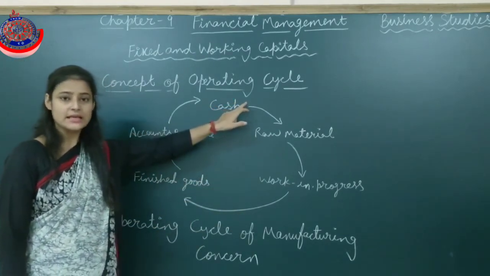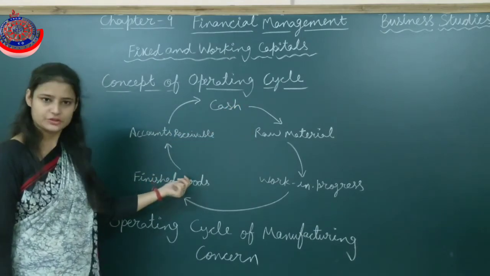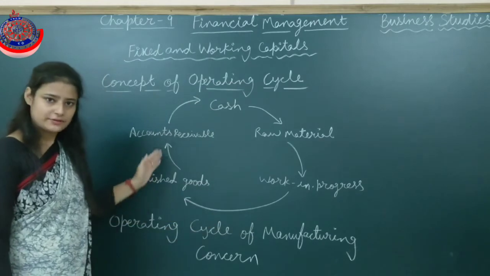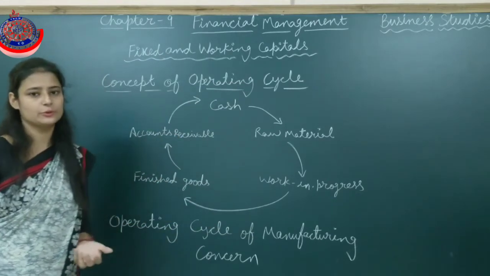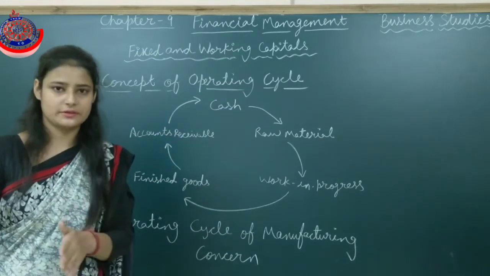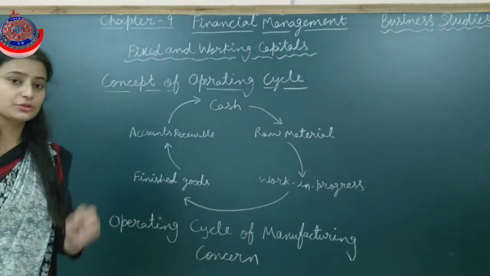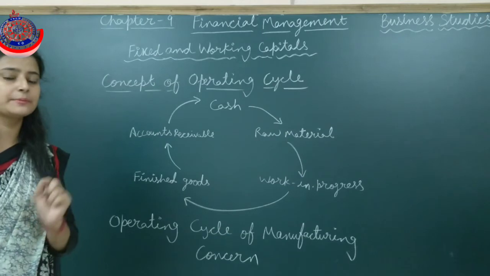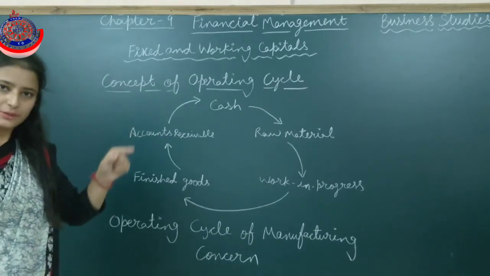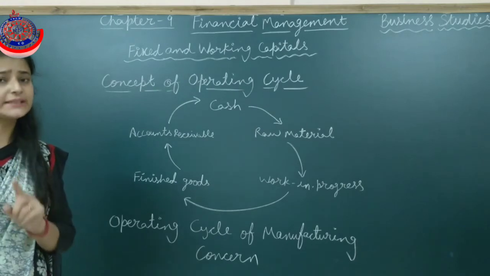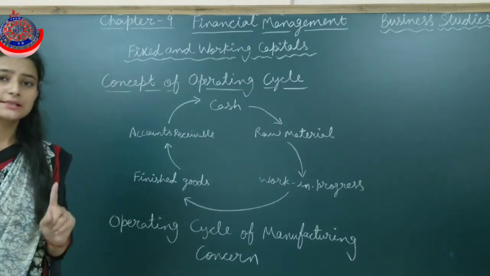So there is a time gap between the sale of goods. Here we have finished goods, and then we get cash, and that cash again we have to proceed with, then only we'll be able to produce the goods, and then only we can sell the goods. So there is always a time gap between the procurement of goods and the sale of goods. That time period is known as the operating cycle.